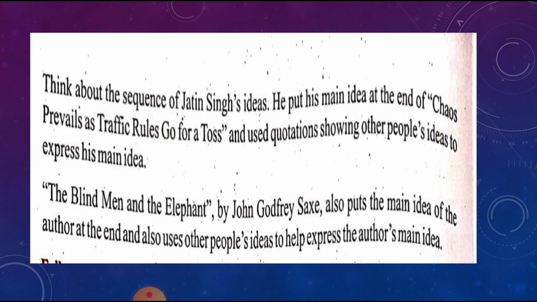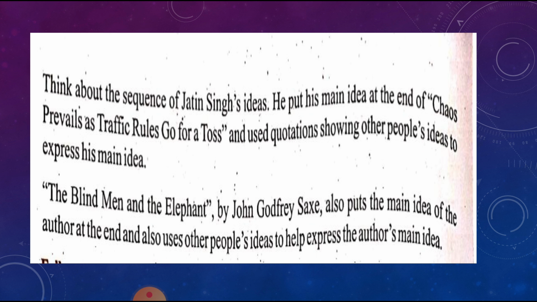Think about the sequence of Jatin Singh's ideas. He put his main idea at the end of Chaos Prevails as Traffic Rules Go for a Toss, and he used quotations showing that other people's ideas are also discussed in the article to express his main idea.